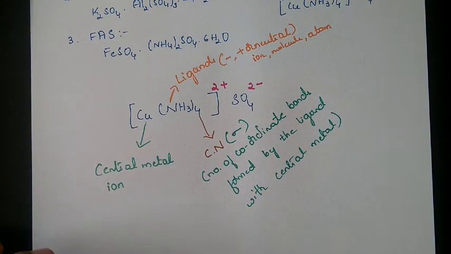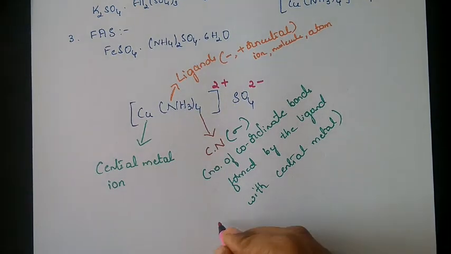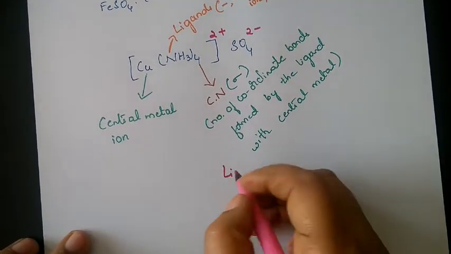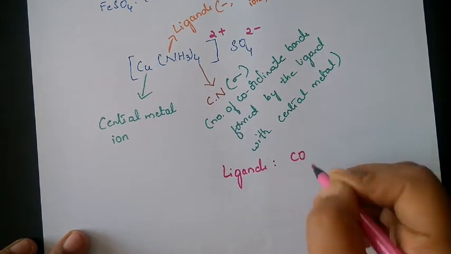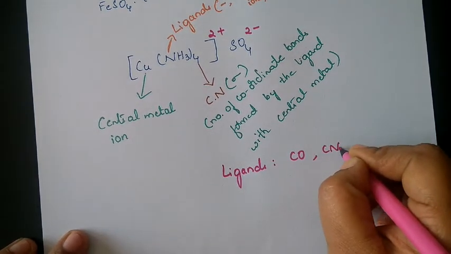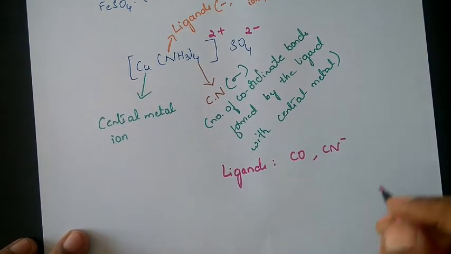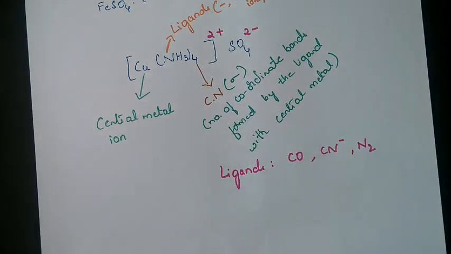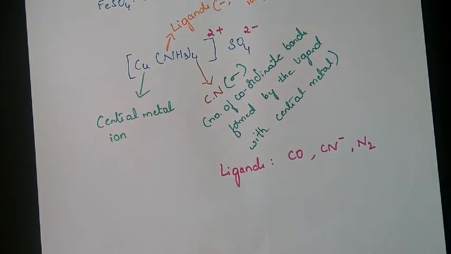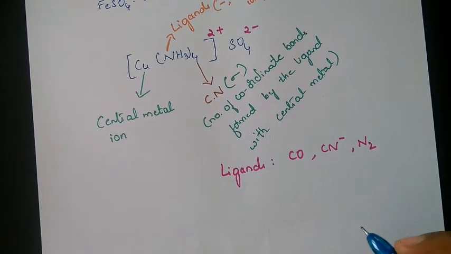So the ligands, if at all the ligands are CO, CN minus, or even N2, these, not in all the cases, may form pi bonds with some metals or in some complexes.